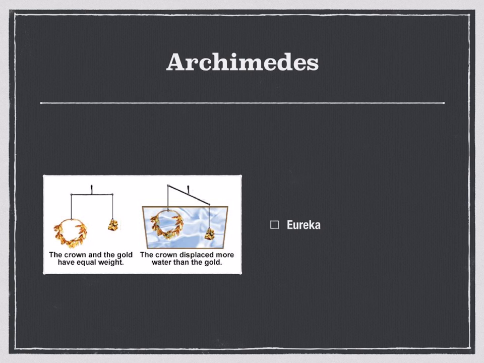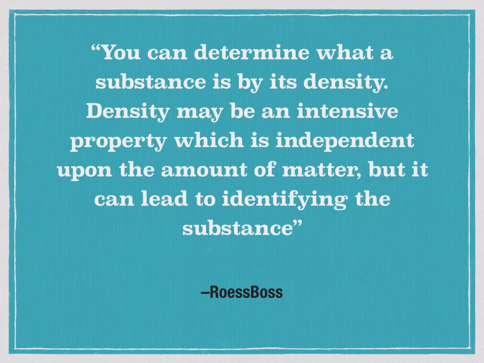After he figured out the volume, he was able to figure out that the gold was not actually gold in the crown. You can determine what a substance is by its density. Density may be an intensive property, which is independent of the amount of matter, but it can lead to the identifying of the substance.